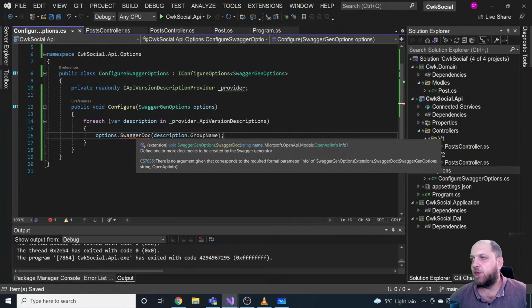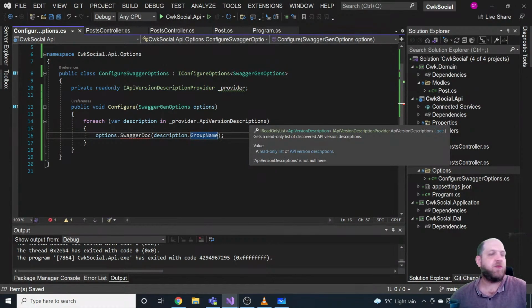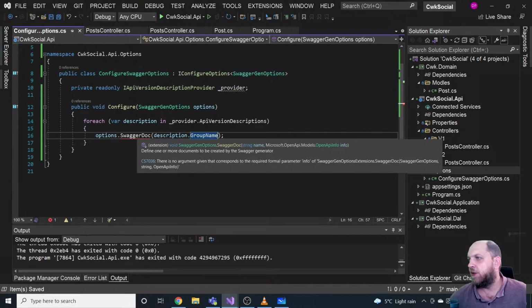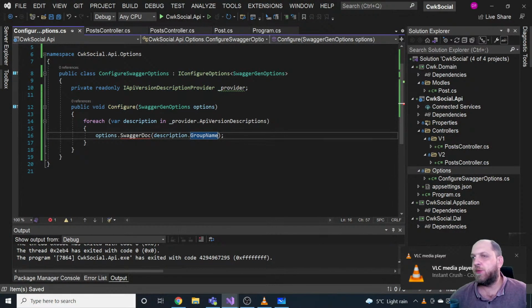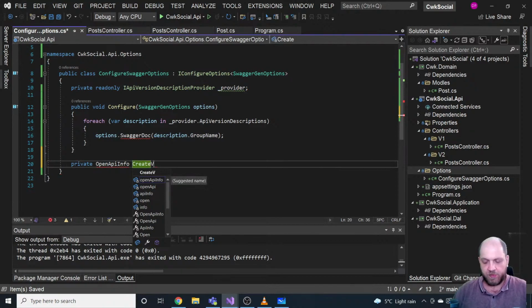Still, there's no okay, yeah, of course, because there is another thing that we have to provide here, and this is an API version. You see that we need to provide an open API info, and as we need to create that for each of the descriptions that we have, let's do this in a private method. Private, that would return an open API info, and we'll call this create version info.